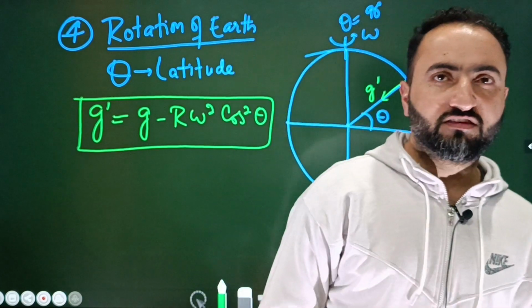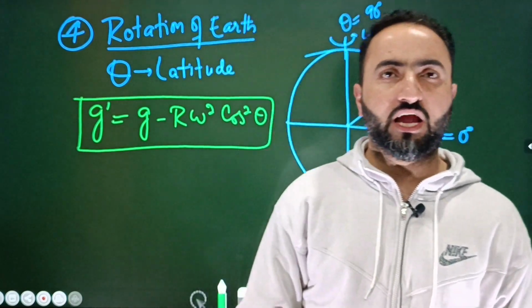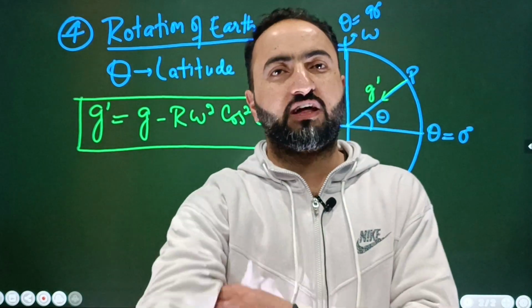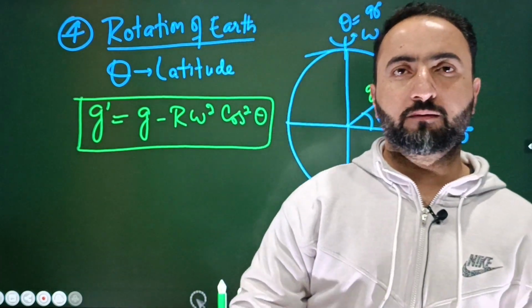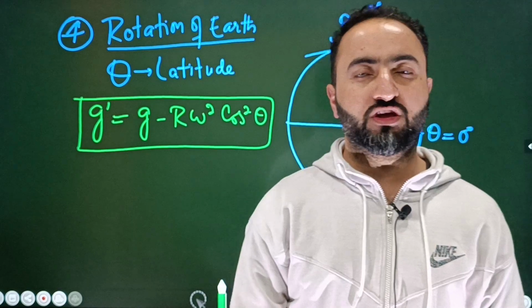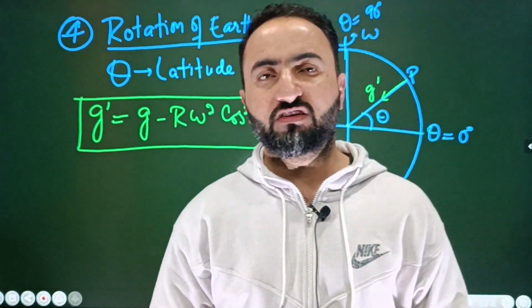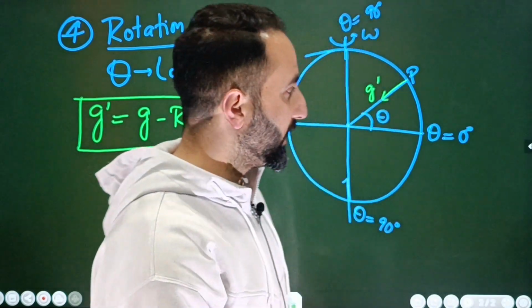And the question arises, what is this r? Sir, what is this r? This r is simply equal to the radius of the earth. And what is this omega? Omega is the angular velocity of the earth, which is in turn equal to 2 pi by T. And what is this theta? This theta is the latitude, okay?